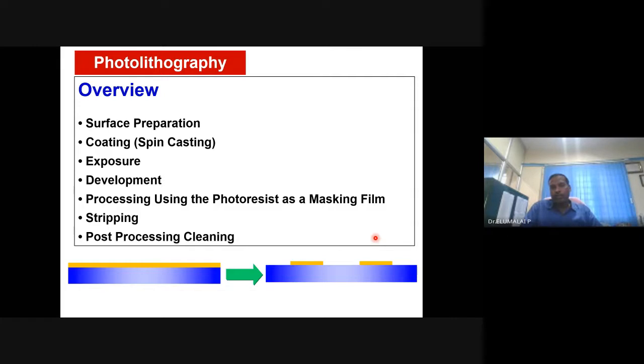Then after baking, you remove the unexposed area, then dissolve the photoresist film, and you bring back the nanostructures. So prepare the surface, clean the surface, coat the material that you want to nano pattern, expose it to the radiation with the photoresist film, bake it, then dissolve or strip it. Then do the final cleaning, and you are done with the nano patterns.